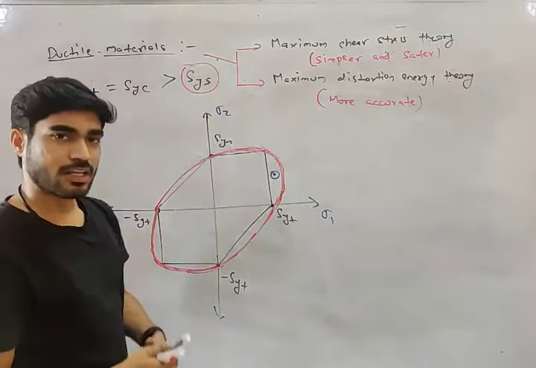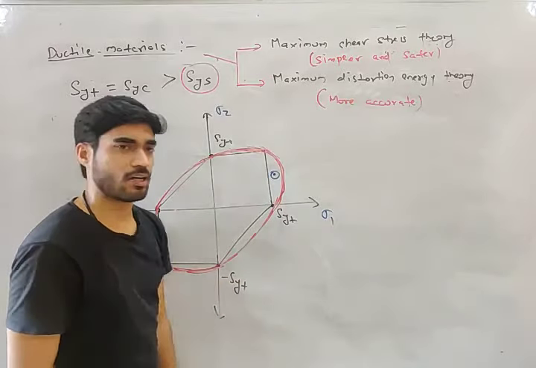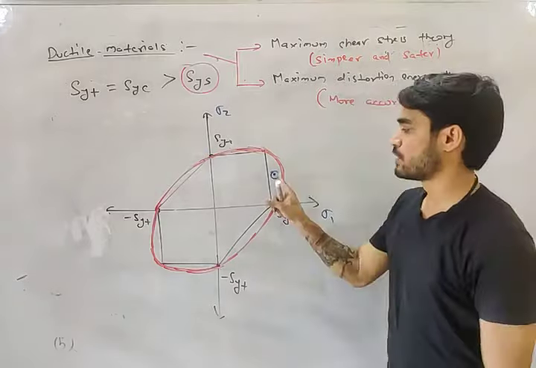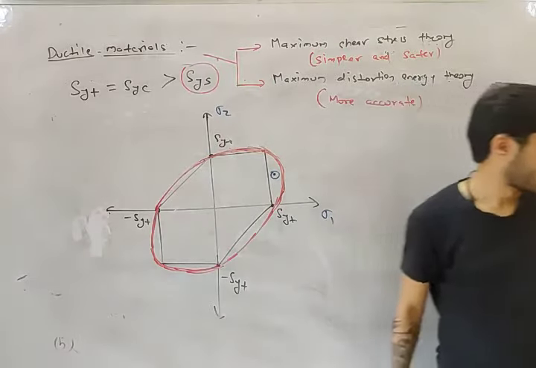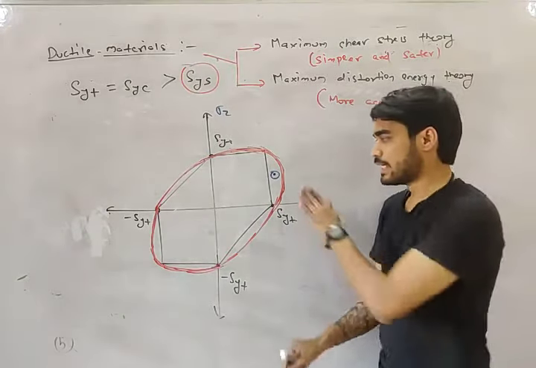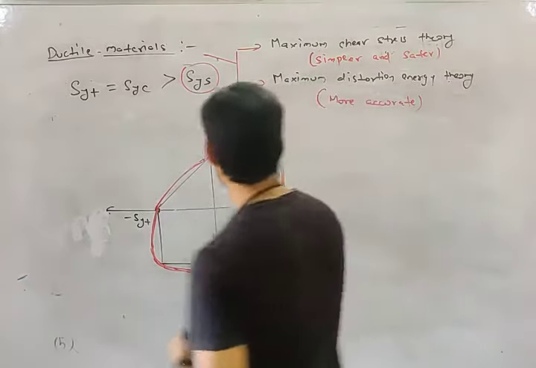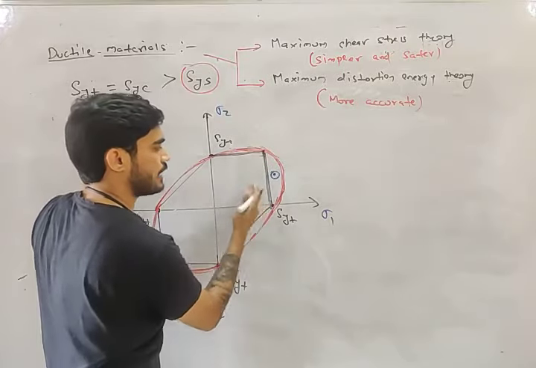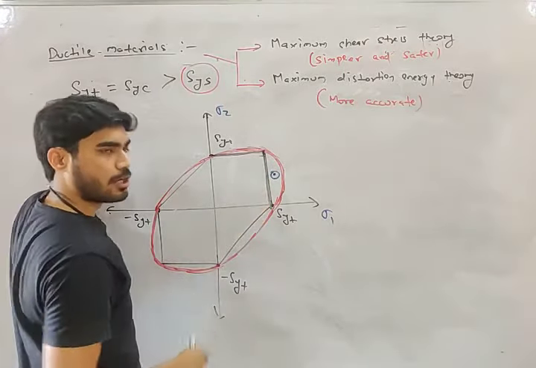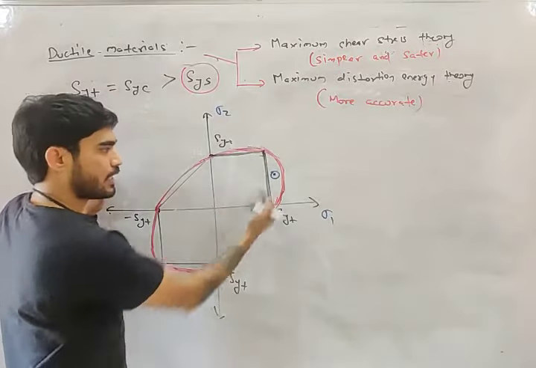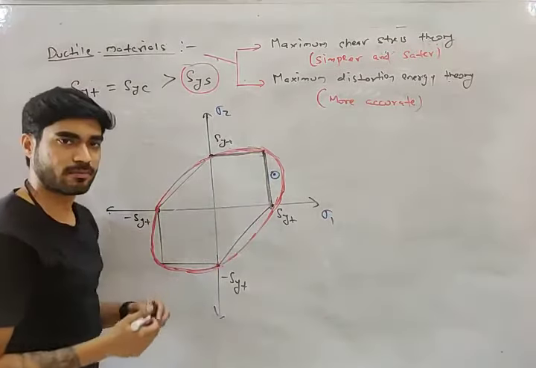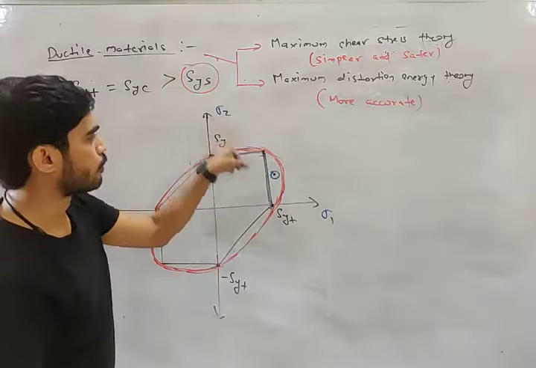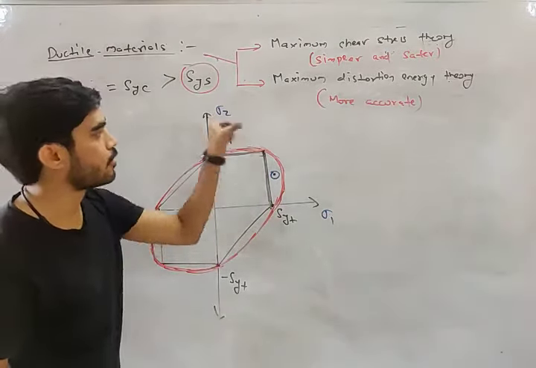Now, my friend, let's say you want to save it from shear stress theory. What do you have to do? You have to move this point inside this region, right? Right now this point is outside shear stress theory. If you want to save it according to shear stress theory, you have to move this point inside. Now, my friend, in order to move this point inside, what do you have to do? You have to reduce the stress.